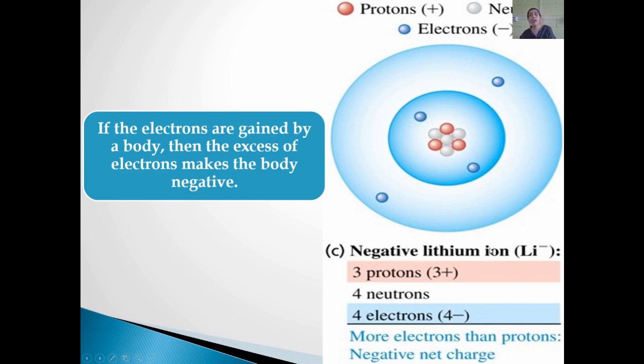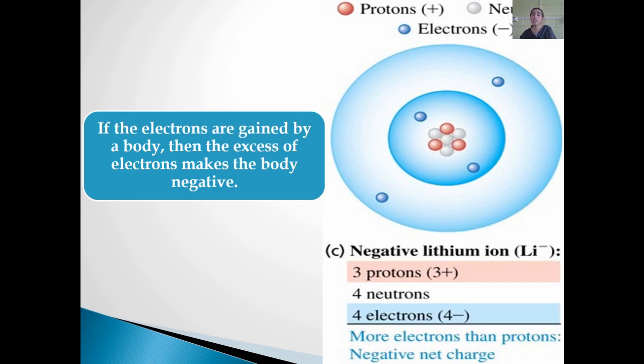So the total charge on this atom will be negative, because the negative charge in this atom has been increased by one. So whenever a neutral atom gains an electron from an external source, that atom is considered a negatively charged atom.